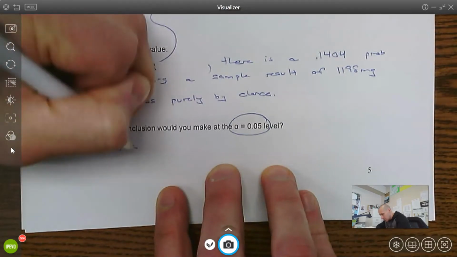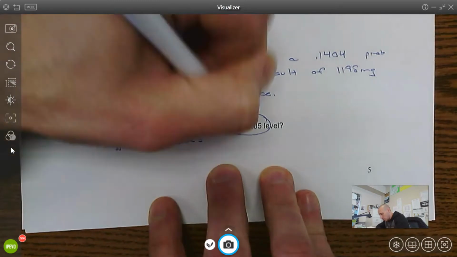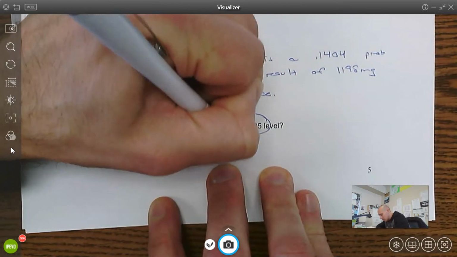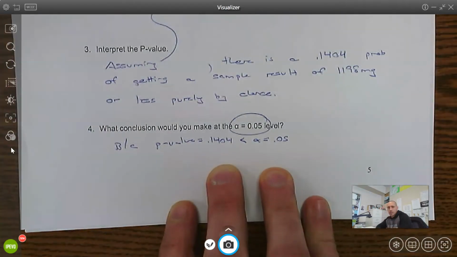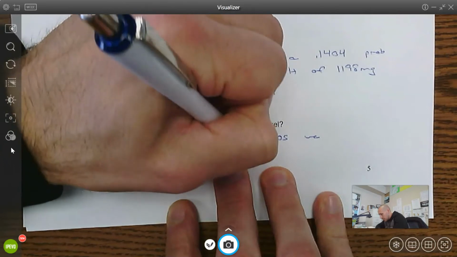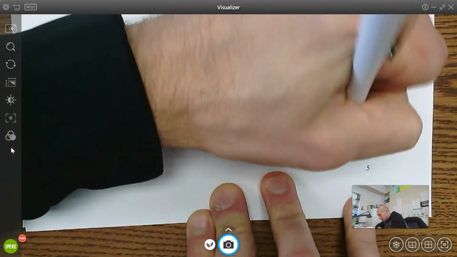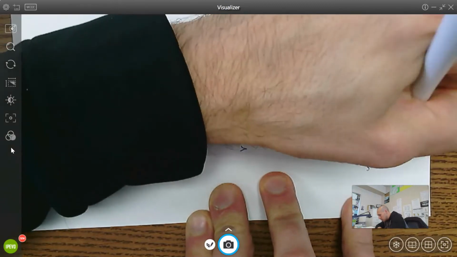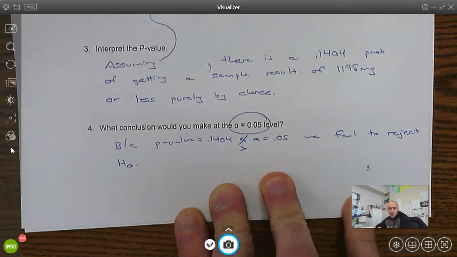So here's the structure I'm going to follow. Because the p-value, I'm going to be very clear about what it is, less than alpha equals 0.05. It's not less than, it's greater than. We do something called fail to reject. We fail to reject the null hypothesis. We fail to reject.